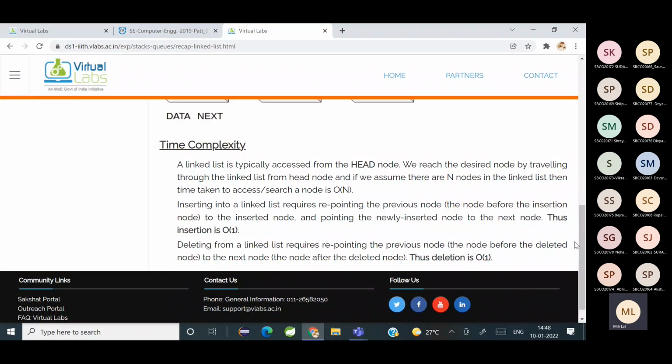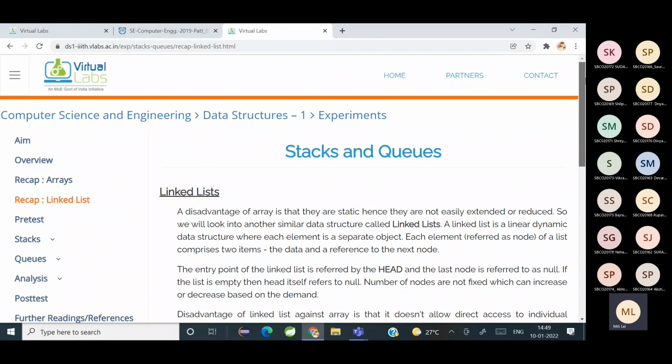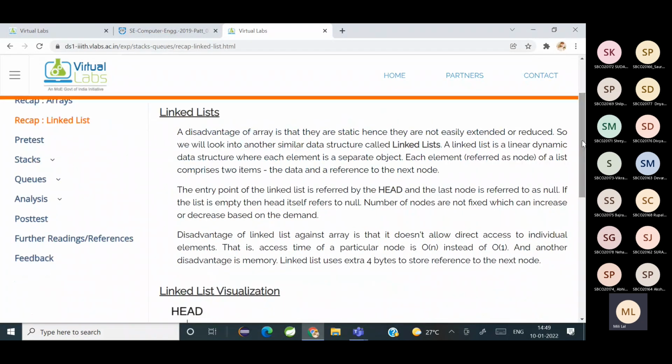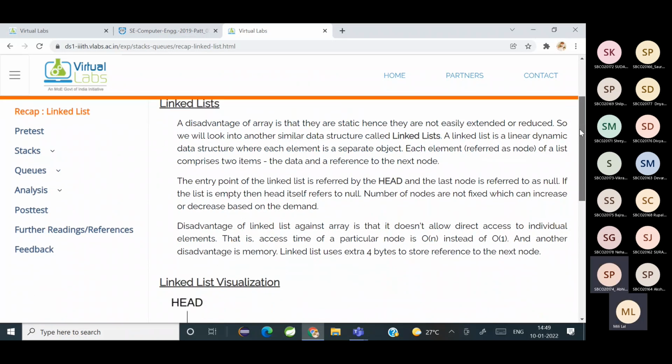Last में मुझे insert करना है. O of n. Yeah, it depends on the number of elements. ठीक है. So that is all about linked list and arrays. इसमें कुछ doubt है क्या? Yes, समझ में आया? Yes, ma'am.